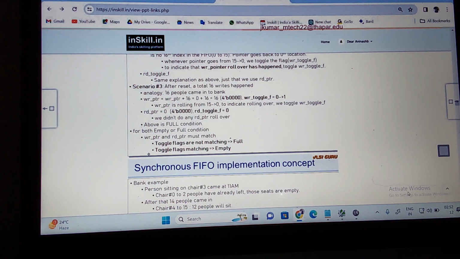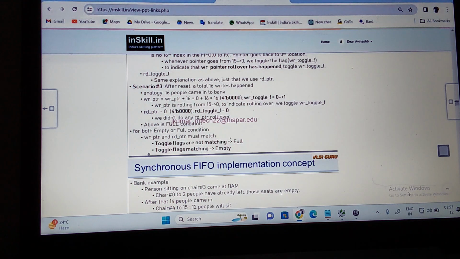Or do you understand? Toggle flags are matching. How can you say it is empty? Because the write flag should also be 1. Toggle to 1 means what? Rollover happened for the write pointer. For the read pointer, rollover also happened. Then the read toggle flag becomes 1. Then I can say toggle flags are matching, 1, 1. What can I say? Empty. If toggle flags are not matching, what do we call it? Full. Can you understand this analogy?